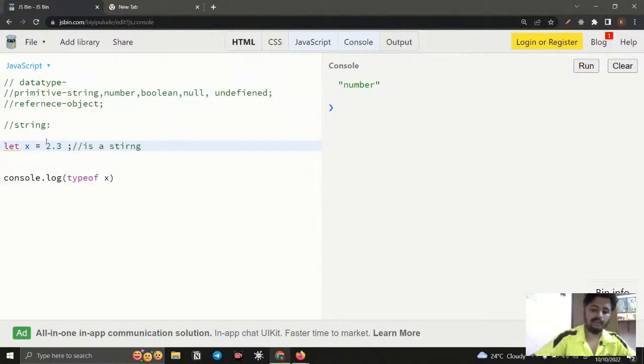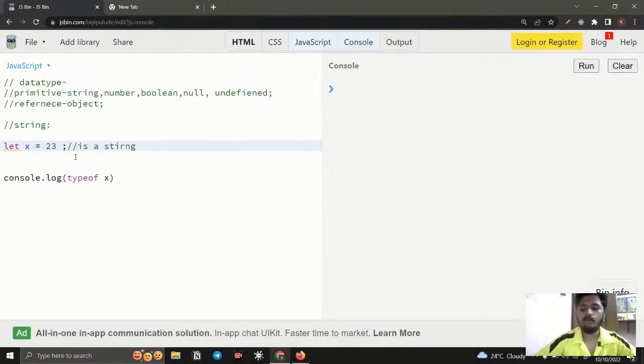If I give a minus value and run it, it is a number. If I give a positive whole value and run it again, it's a number only. Whatever they are, they are numbers, but remember that it is not enclosed with double quotes.